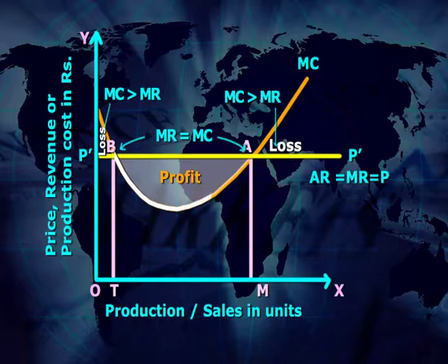Therefore, it is profitable, but this profit can increase only up to production at point A. After point A, production is not beneficial because MC is greater than MR. So, finally, point A is the optimum point for production, and at this point MR is equal to MC, and MC is intersecting MR from below. Therefore, we can say that point A is the equilibrium point.